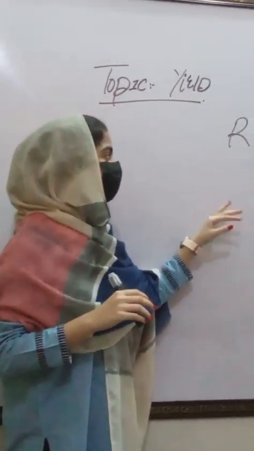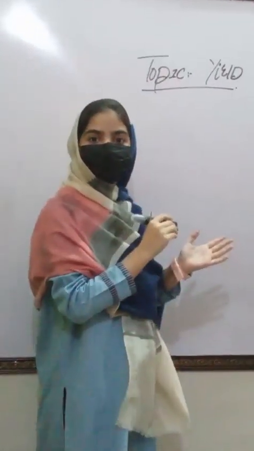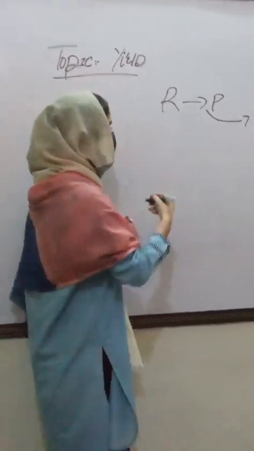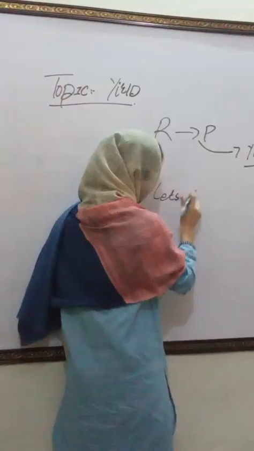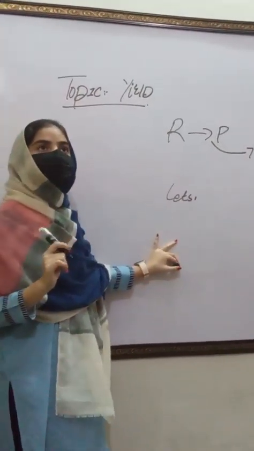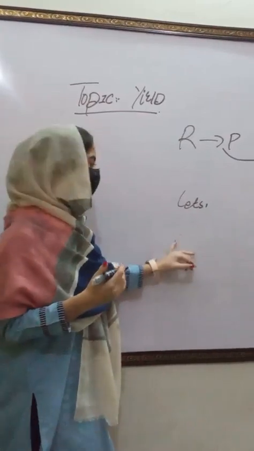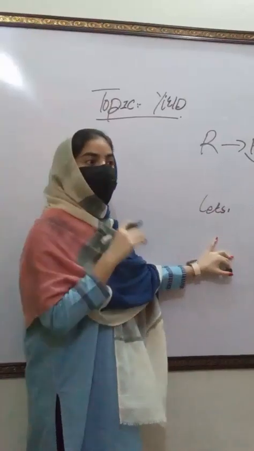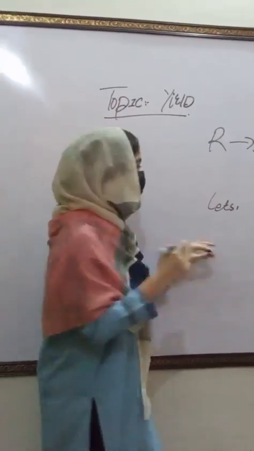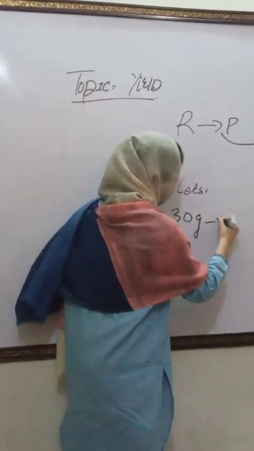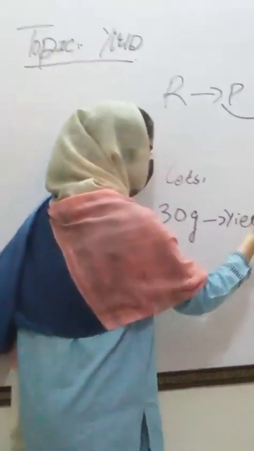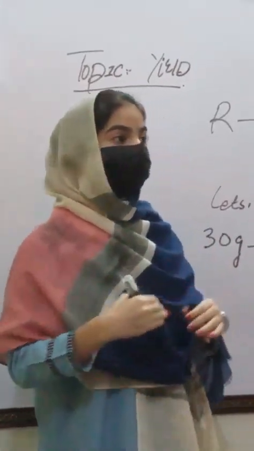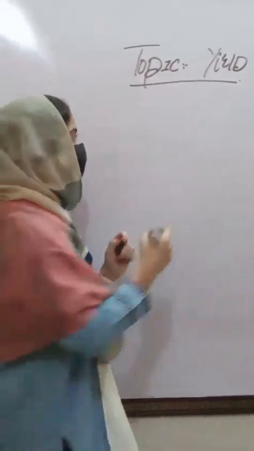Yield tells us how much product we got from the chemical reaction. Let's do a reaction to make water. I expect I make 36 grams of water, but what I actually got is only 30 grams. So this 30 grams is the actual yield. Yield helps us to know how much product we should get and how much product we actually got.